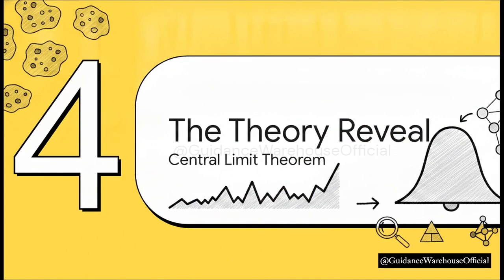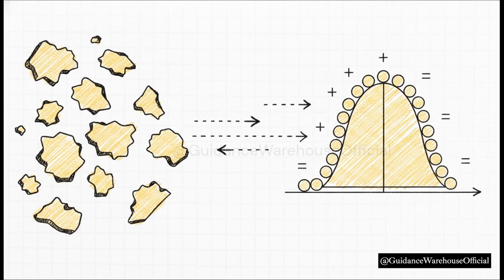Section 4. The theory reveal. The Central Limit Theorem. We've just watched chaos turn into a smooth curve with our cookies, and this brings us to the formal statistical theory, the Central Limit Theorem. The formal definition states that as sample size increases, the distribution of sample means approaches a normal distribution, that famous bell curve we all know, regardless of the population's original shape. That last part? That's absolutely key. The original cookies were a jagged mess, but their averages, a perfect bell curve.